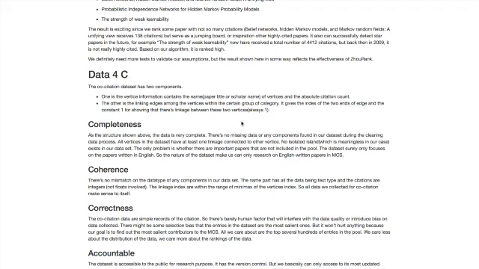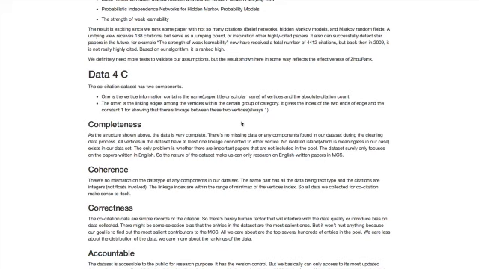So I'm going to talk about the 4C of our data set. First of all, I'm going to remind you of the structure of our co-citation data set. One part is the vertices information, which contains a name, the paper title or name of the vertices, and then the absolute citation count. The other is about the linking edges among the vertices within a certain group of categories. It gives the index of the two ends of the edge and the constant one showing that there's a linkage between these two vertices. And this is always going to be 1.